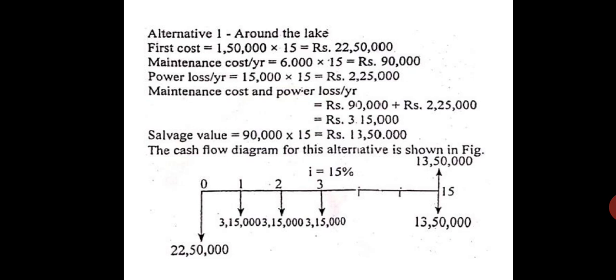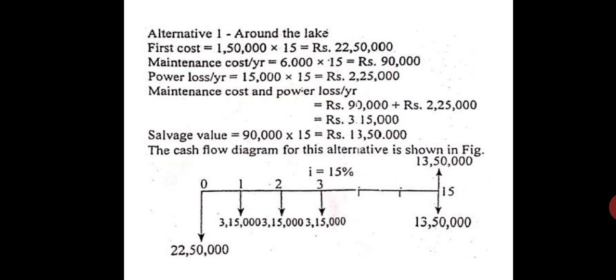And the losses are also 15,000 rupees per kilometer into 15 kilometers, because around the lake it is long, 15 kilometers. So 15,000 rupees into 15 kilometers gives 2,25,000 rupees power loss per year. Okay, so the total maintenance cost and power loss, these are like losses only. So 90,000 rupees plus 2,25,000 is 3,15,000 outflow. And the salvage value is 90,000 rupees per kilometer. For 15 kilometers, it is 13,50,000 rupees.